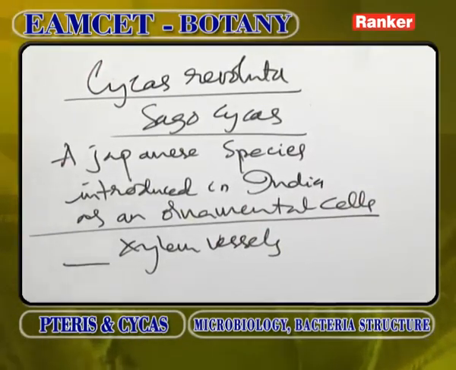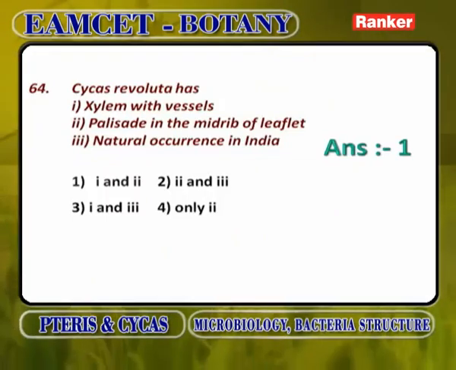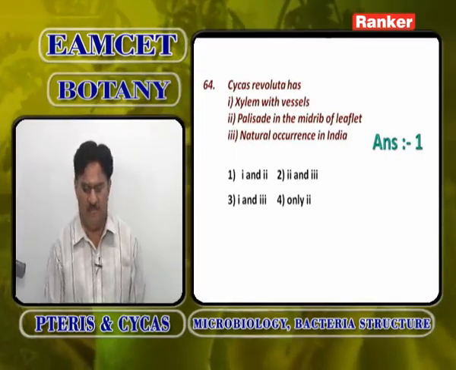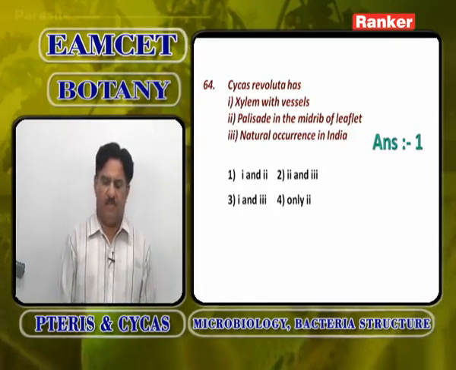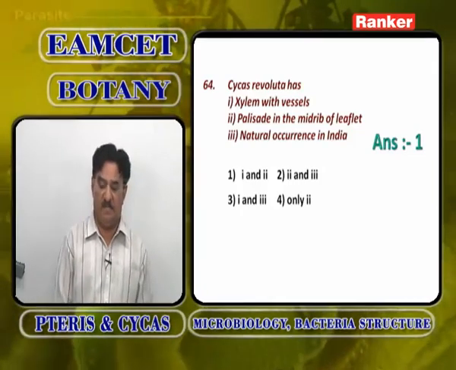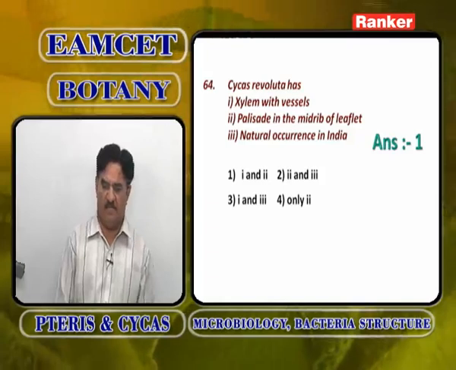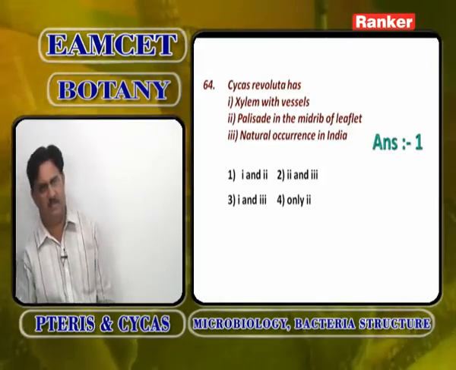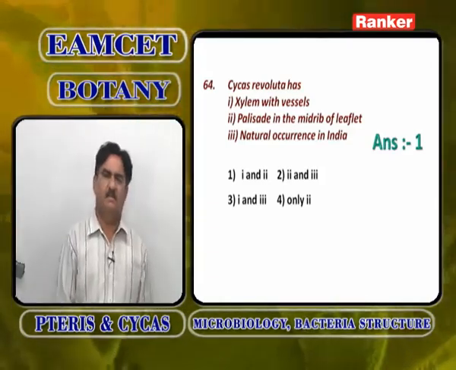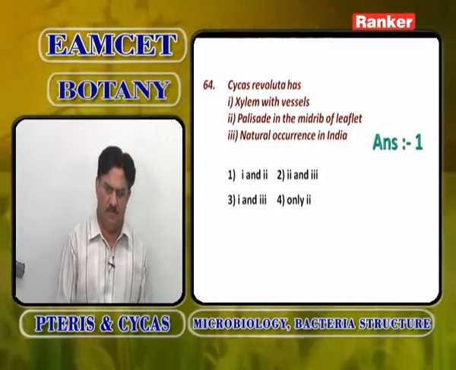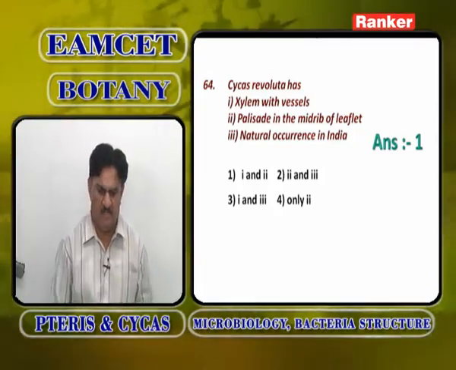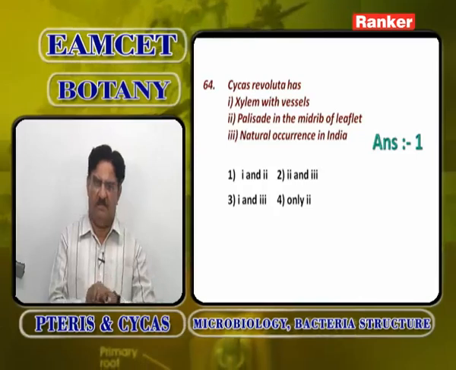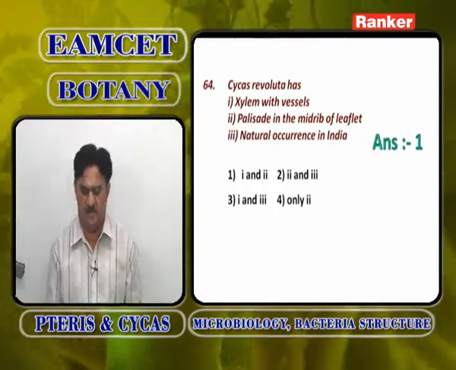When you take the TS of the leaflet, in Cycas circinalis, palisade tissue is restricted only to the mesophyll region. It does not extend to the midrib region. But in Cycas revoluta, palisade tissue is even extended into the midrib region. In circinalis, it is restricted only to the mesophyll region, whereas in revoluta, it is extended even into the midrib region.